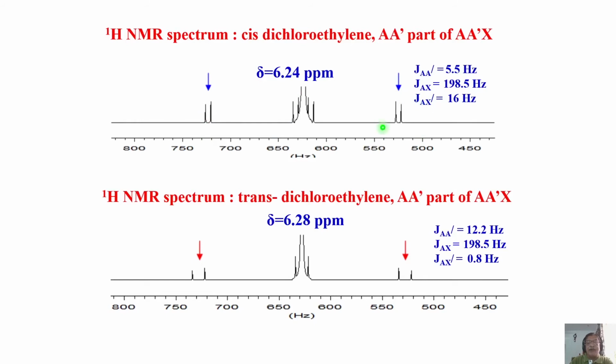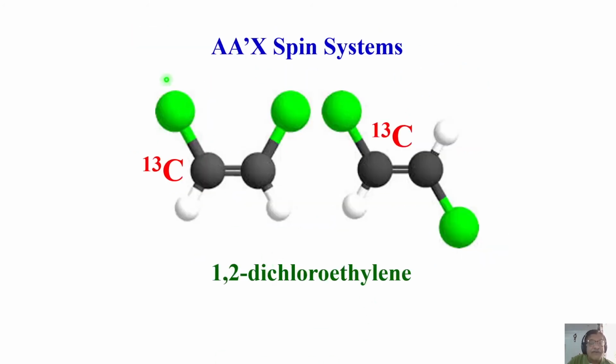This is coupling between carbon and proton. Understand? What is this coupling? AX coupling and A prime X coupling, both are the same. Okay, this is AX coupling. It is 198 hertz, about 200 hertz. This is the coupling with carbon 13. You understand the point? I can take this as A prime X or AX, doesn't matter. One of the protons I'll consider. If I measure center of this to center of this, I'll get carbon-proton coupling. Which carbon, which proton? This carbon and this proton coupling I am getting.